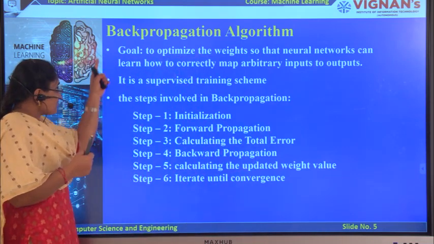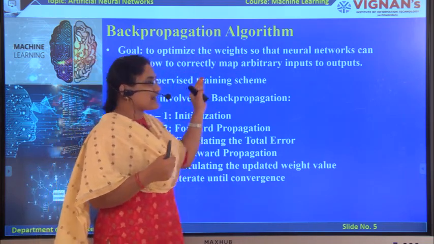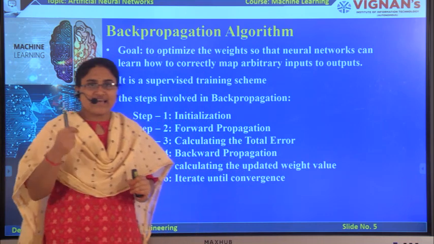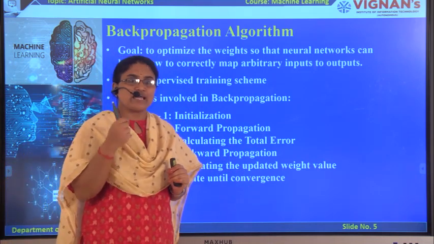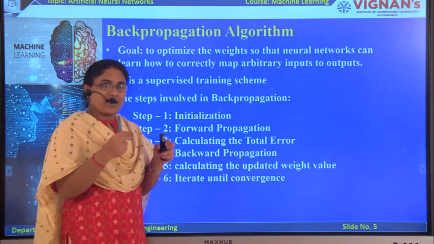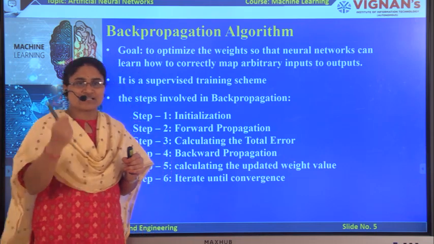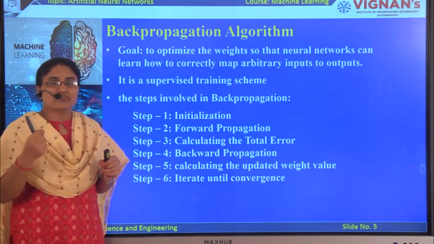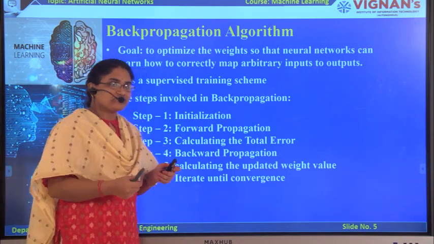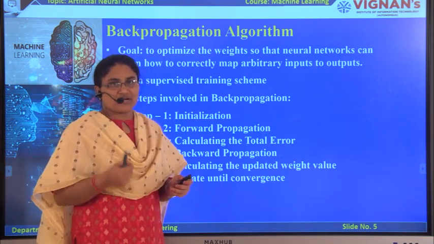This algorithm follows the supervised learning scheme, which means we have both labeled inputs and outputs. The back propagation algorithm learns by mistakes, and the supervisor corrects the mistakes it makes. Now let's see the working process of the back propagation algorithm.